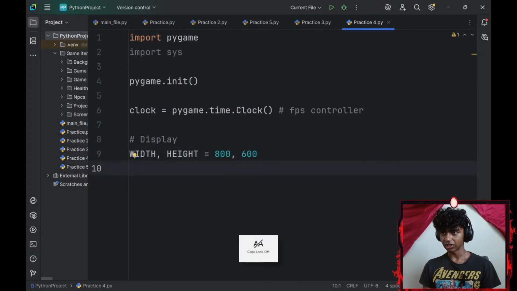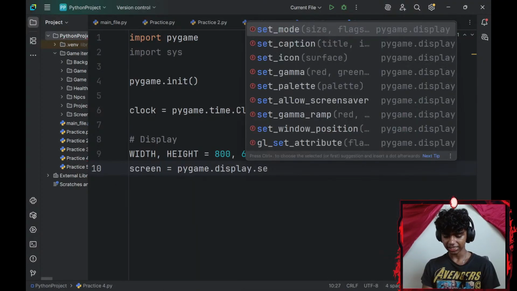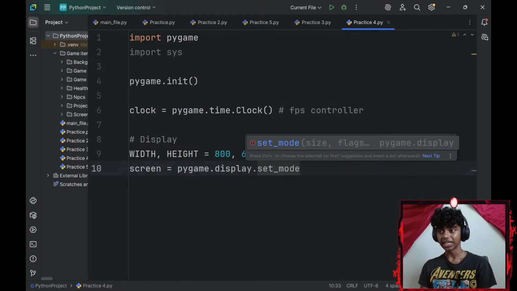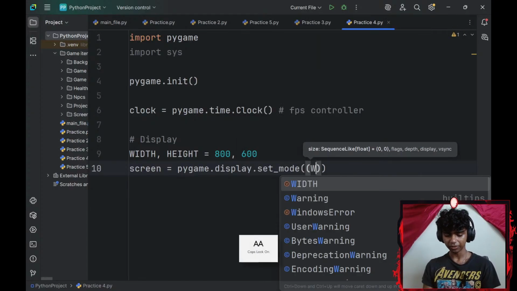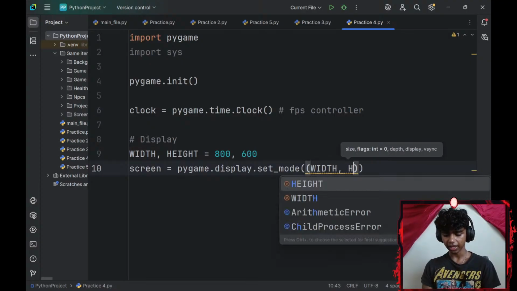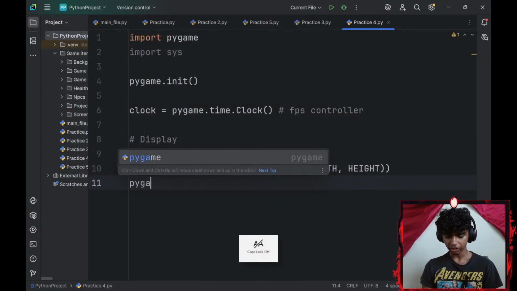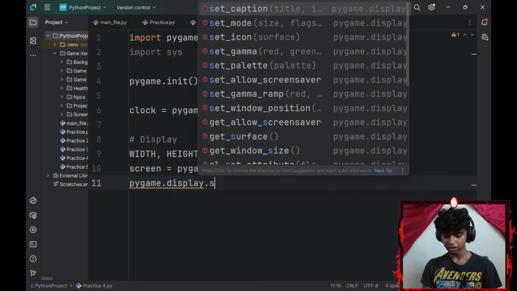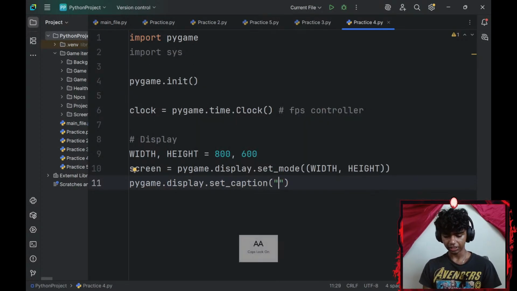After that, let me go with a screen variable. I'll set that equal to pygame.display.set_mode. I'll set my mode inside of a tuple. The size is going to be my width variable and my height variable. And then let me add a caption. For the caption, I'll go with pygame.display.set_caption. The caption could be something like object-oriented programming test.